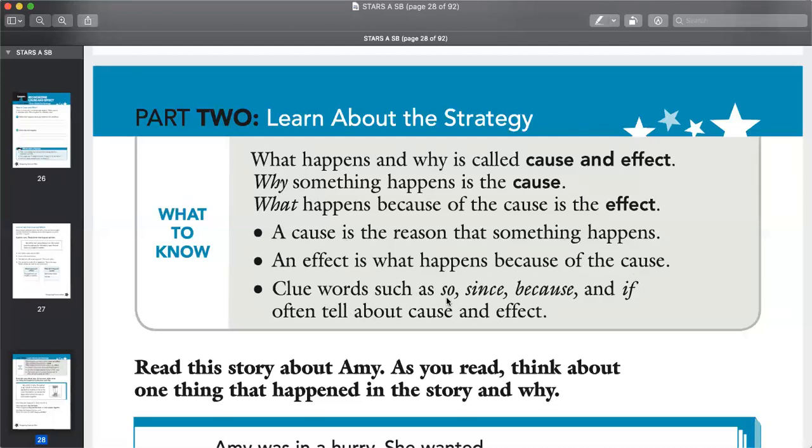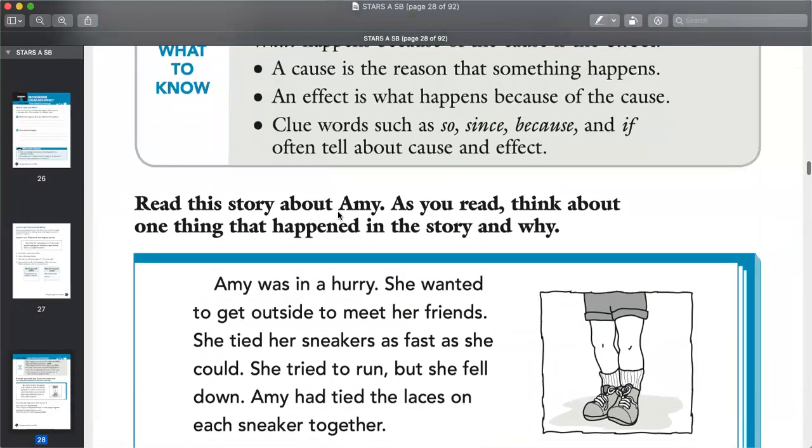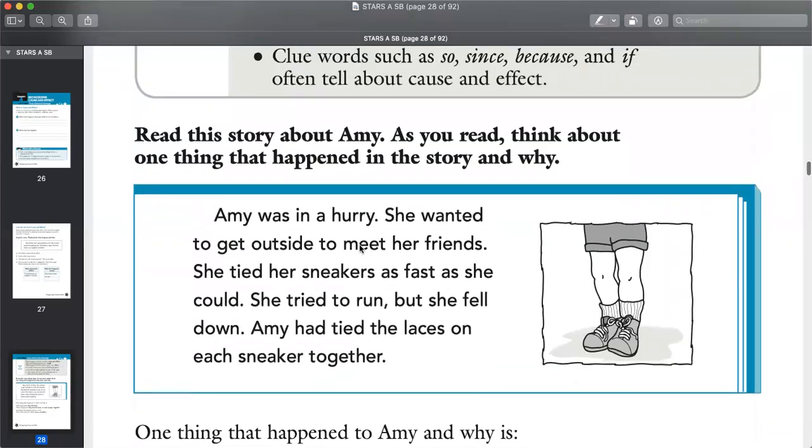Clue words such as so, since, because, and if often tell about cause and effect. Read the story about Amy. As you read, think about one thing that happened in the story and why. Amy was in a hurry. She wanted to get outside to meet her friends. She tied her sneakers as fast as she could. She tried to run, but she fell down. Amy had tied the laces on each sneaker together. So she's all tangled up.